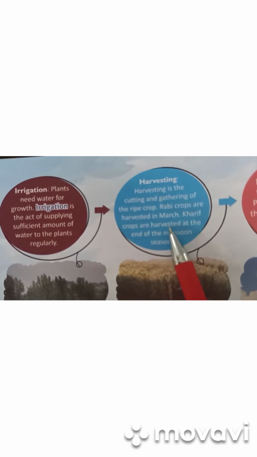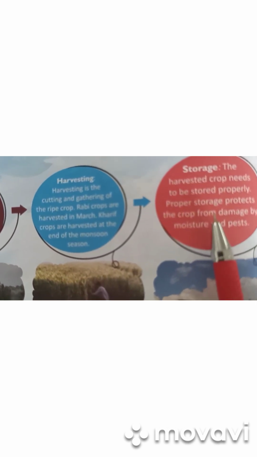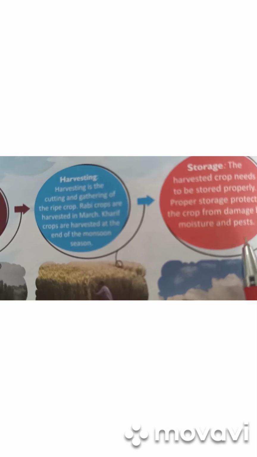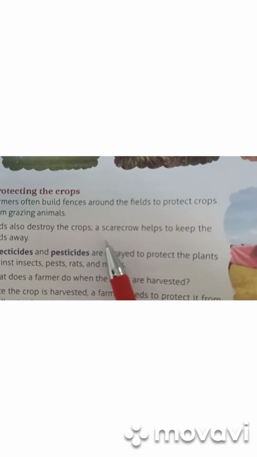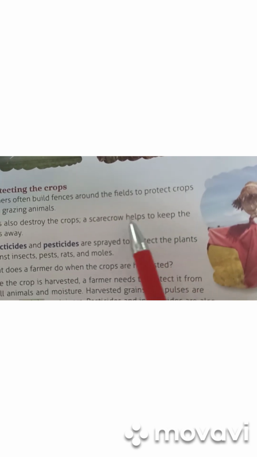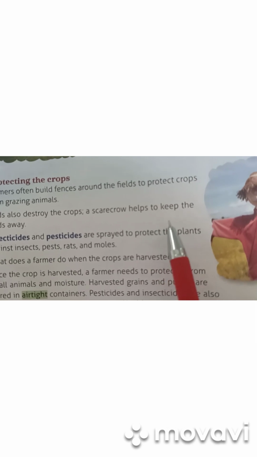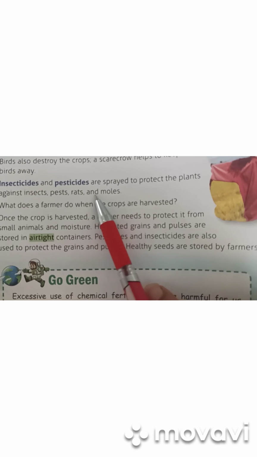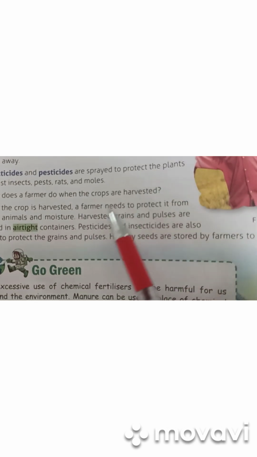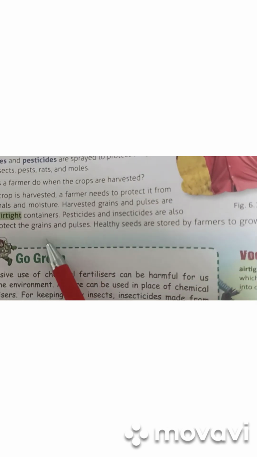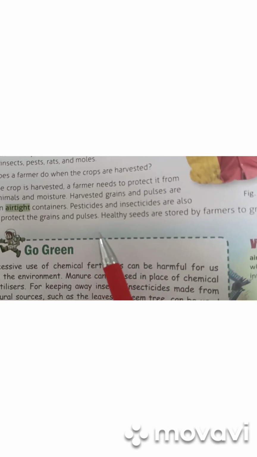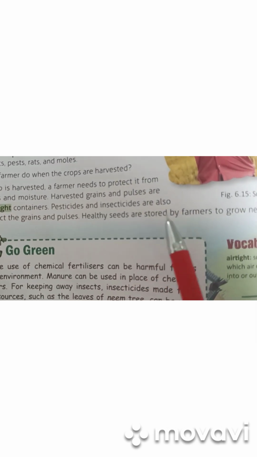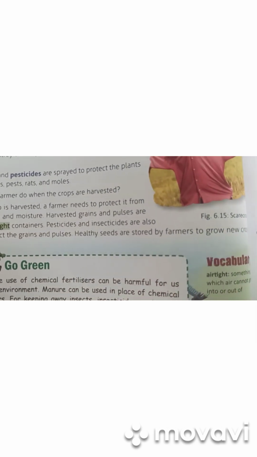Harvesting is when we cut the crops, and storage is when we store the crop in a dry and moisture-free area. Now protecting the crops. Crops should be protected by a scarecrow, and we can protect them from birds and animals. Insecticides and pesticides are used regularly on them, and then we harvest. We store them in airtight containers. Pesticides and insecticides are also used to protect the grains and the pulses. And the healthy seeds are also stored by the farmers to grow new crops.